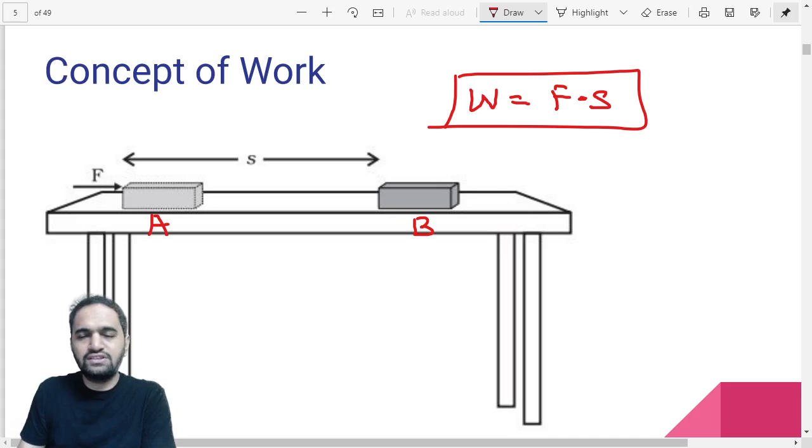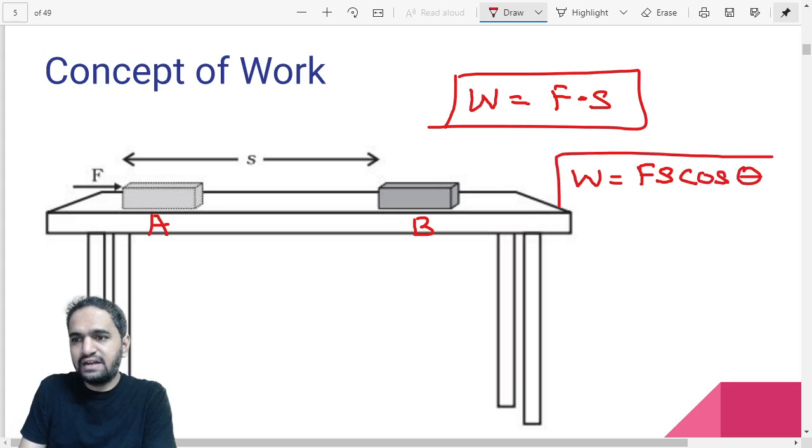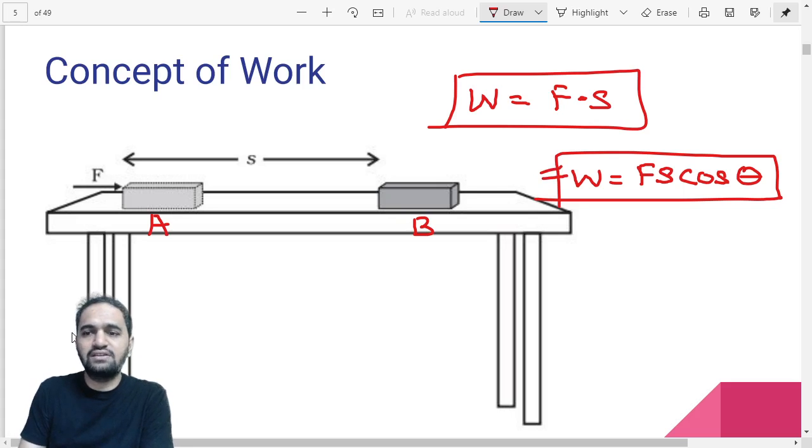For higher grades, this representation will change. But for now, you can just remember this, because even for higher grades, you will be given another formula for work, and that is F s cos theta. That is another formula you can use, where theta is the angle between force and displacement. But right now you don't have to focus on it, because in terms of class 9, it is not required. So you can just remember this formula and forget about the bottom one.